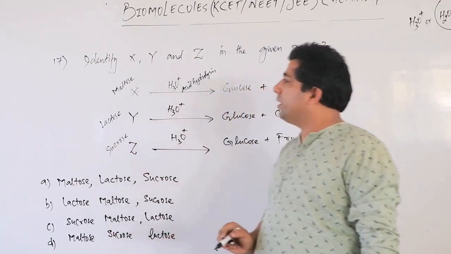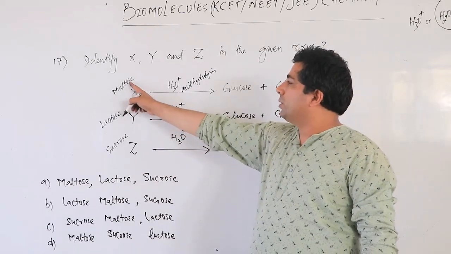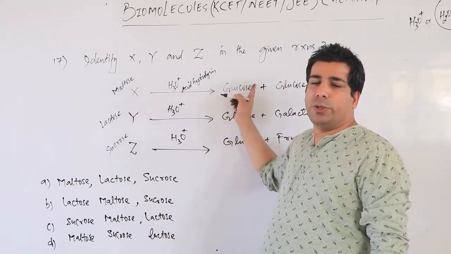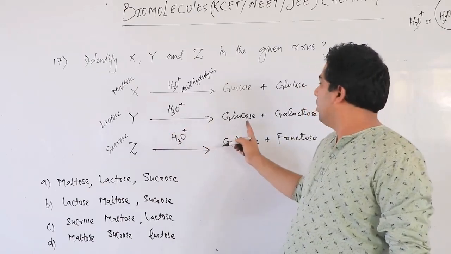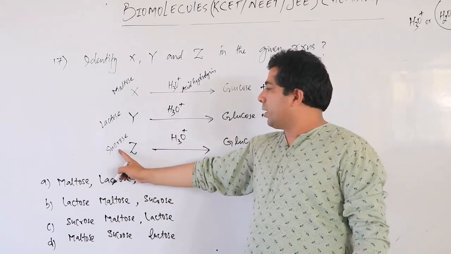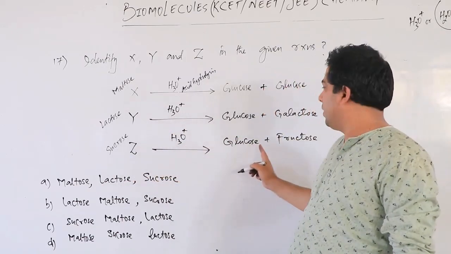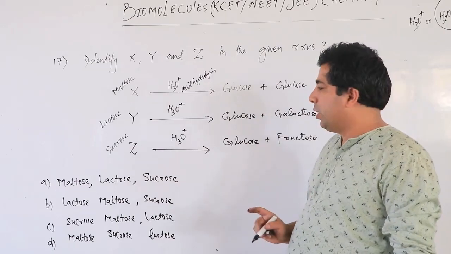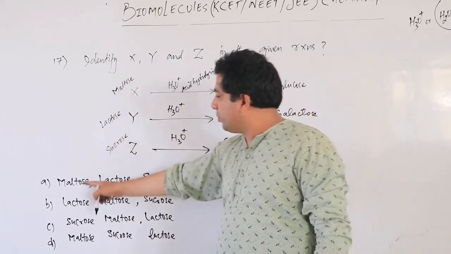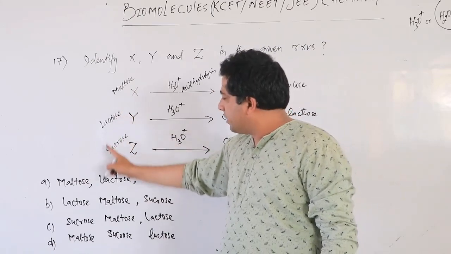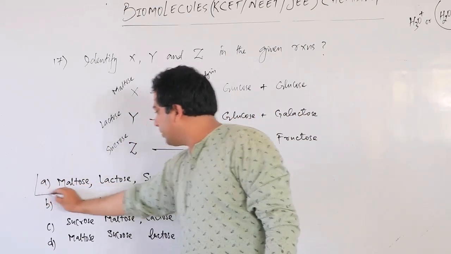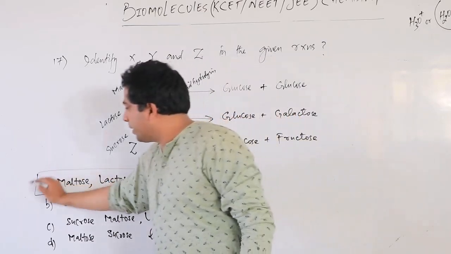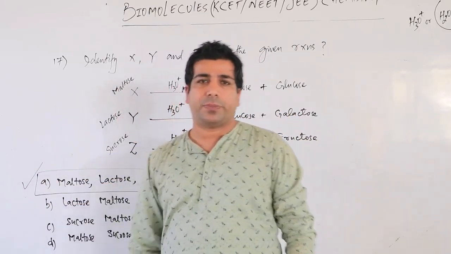So my dear friends, the order will be: maltose on acid hydrolysis gives us 2 units of glucose, lactose on acid hydrolysis gives us glucose and galactose, sucrose on acid hydrolysis will give glucose and fructose. So X is maltose, Y is lactose, and Z is sucrose. That means the first option is the correct answer.